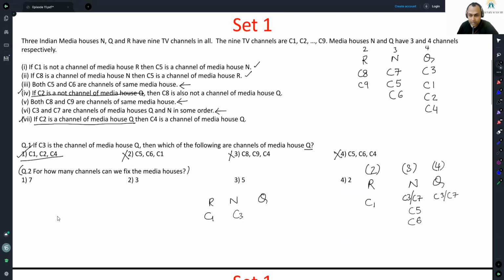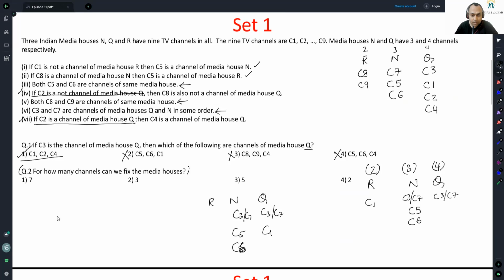C1, C3, C7, C3, C7, C5, C8. Oh, the other case would be C1 being at the other end, C1 being here. Both these cases are acceptable. If C1 is not a channel of media house R, C5, C6 here. What am I doing? If C1 is not, so this here, and C1 is a part of R, then C5, C6 here, both are acceptable.